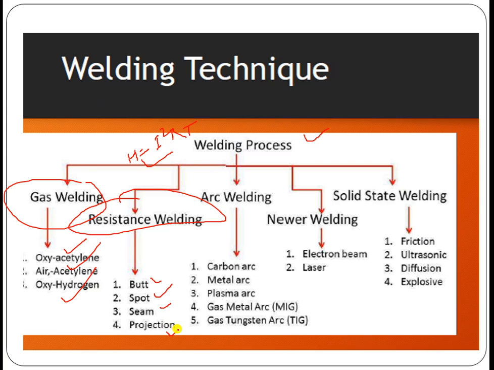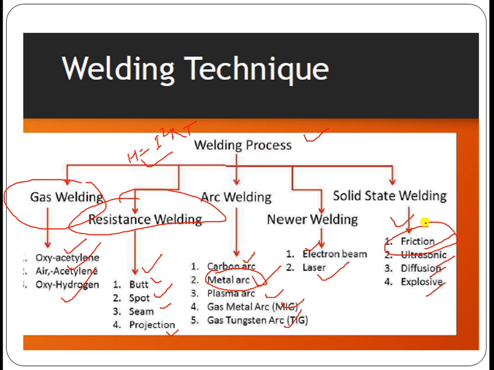We will also not go into the details of this, but whenever a leak-proof joint is required, resistance welding is used. Arc welding: carbon arc, metal arc, plasma arc, MIG, TIG. In this case, SMAW, metal arc, we have already seen. This is in your syllabus. Electron beam and laser are the new welding processes or techniques available nowadays. And solid state welding: friction welding, ultrasonic welding, diffusion welding, and explosive welding.